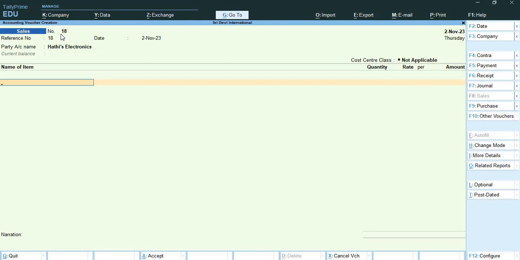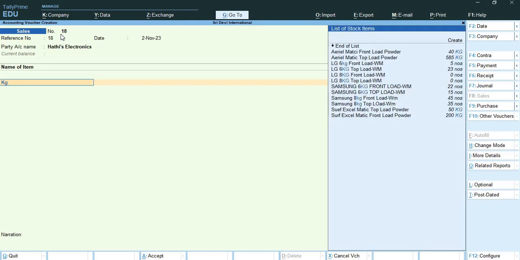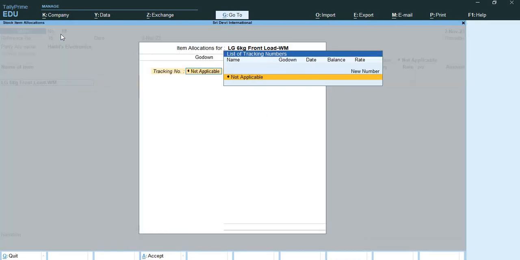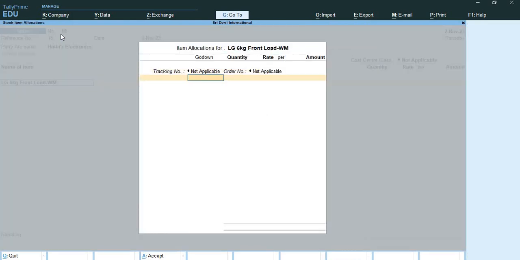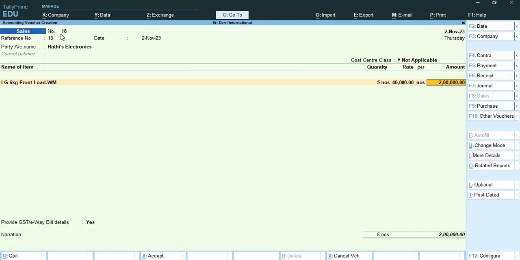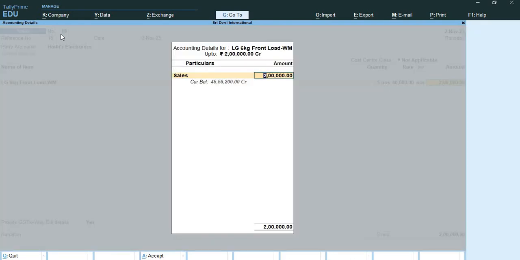Now the name of the item is LG 6 kg front load. Godown is Karnataka location. Quantity is 5 numbers at the rate 40,000. The next stock item, okay. This is the accounting detail. So here the sale has come of rupees 2 lakh.